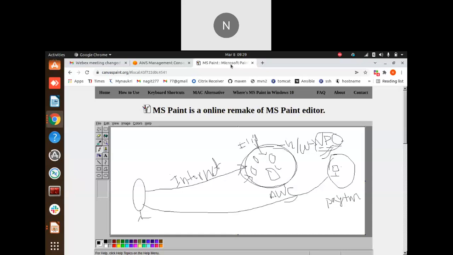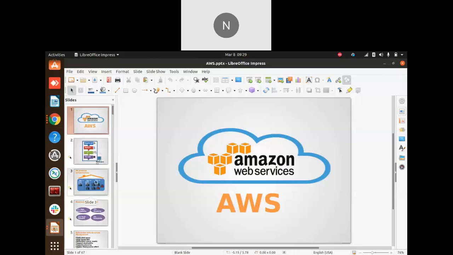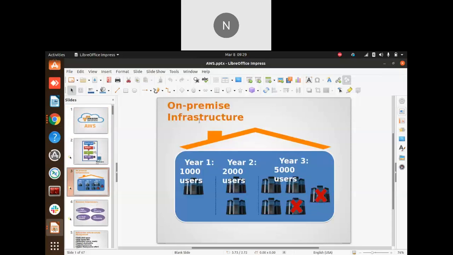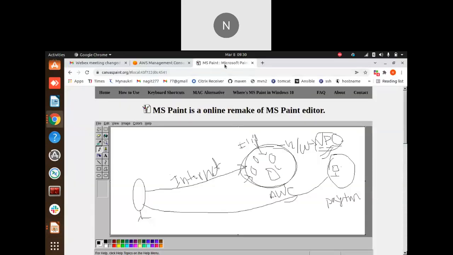Prior to that, earlier we were discussing the on-premise infrastructure. I will explain some basic components so that you will get a better understanding. What are the basic components for the network?